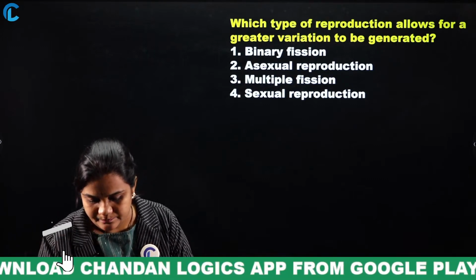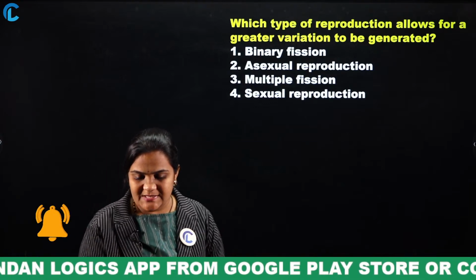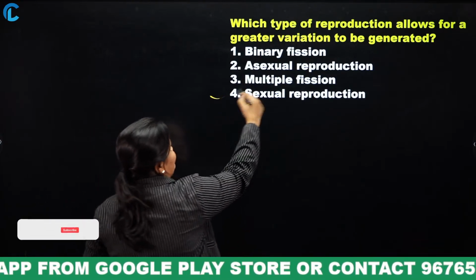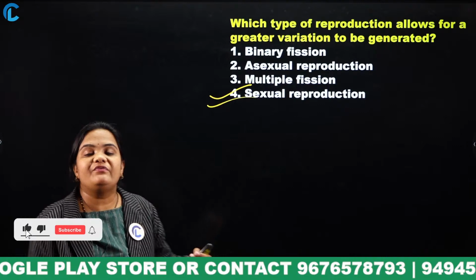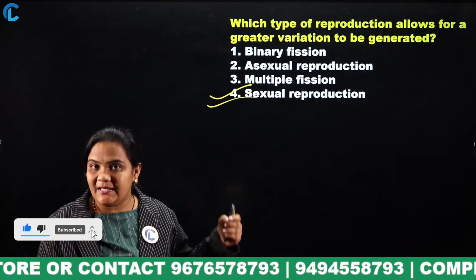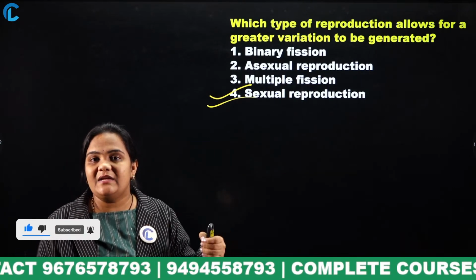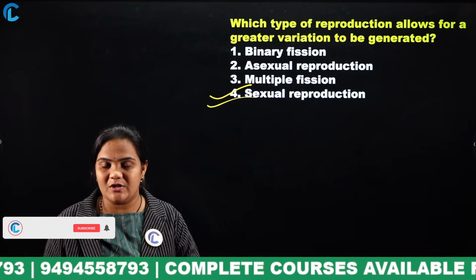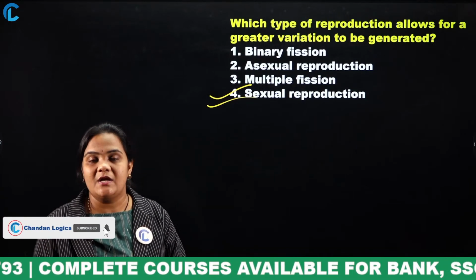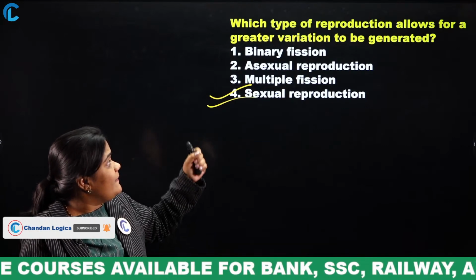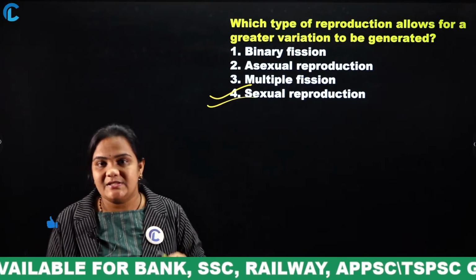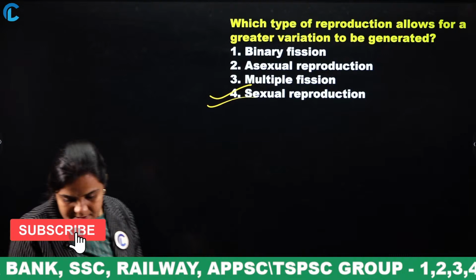Yes, very good. What is the answer? Sexual reproduction. Due to the fusion of male gamete and female gamete, there will be fertilization, a sexual reproduction process. So, for this purpose, there will be a greater variation generated. Okay? Yes.